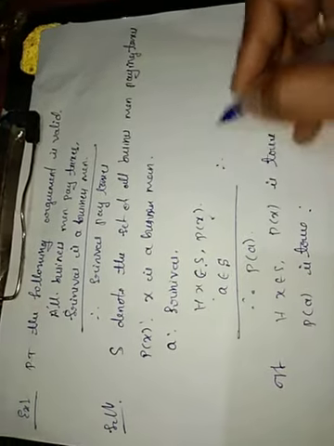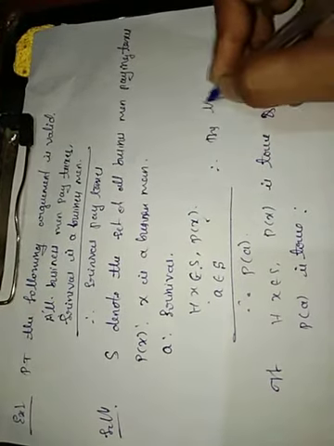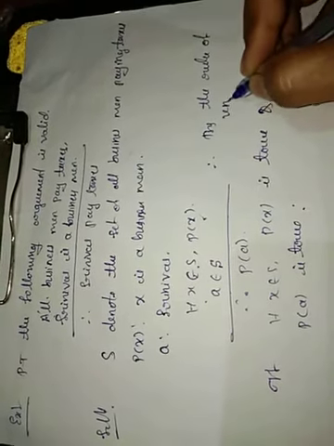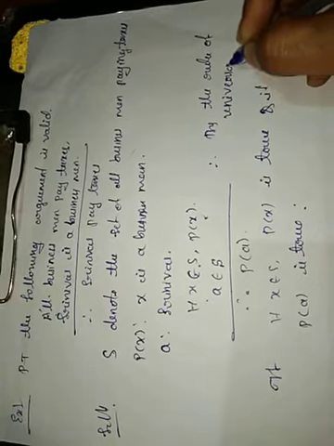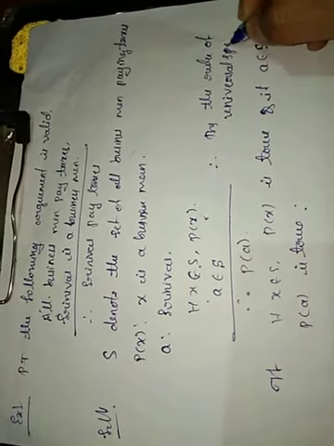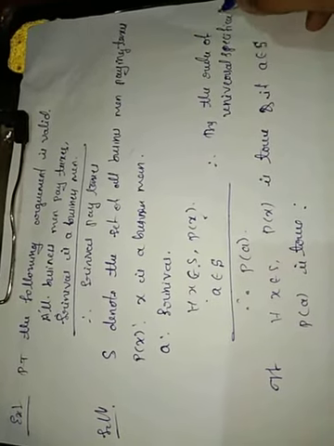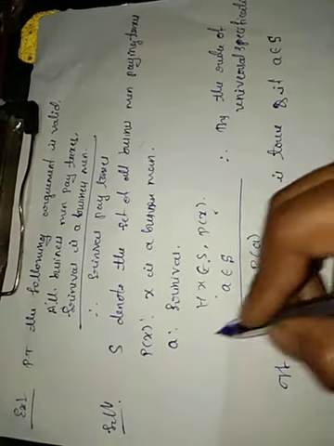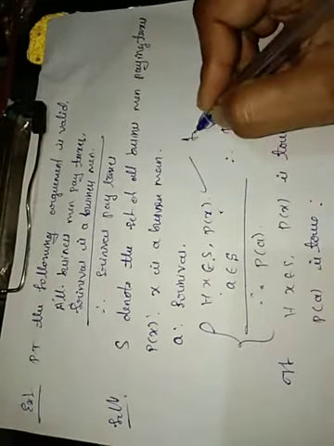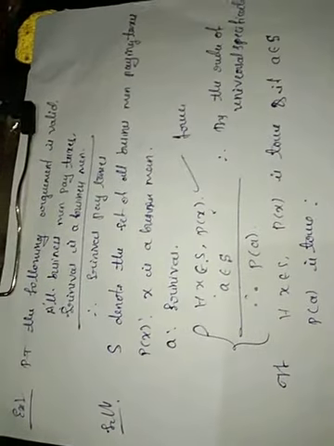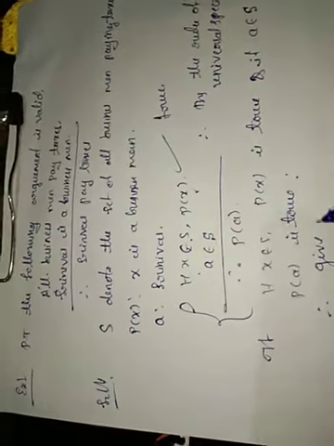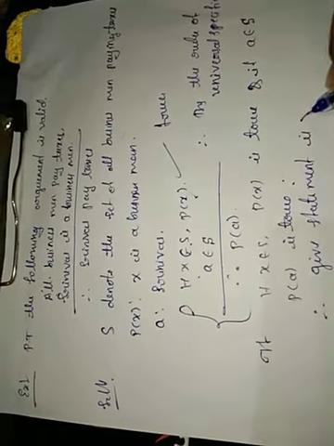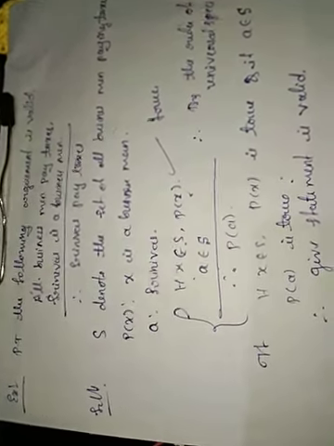Therefore, by the rule of universal specification, we say that the given statement is true, or valid. There is no need to prove anything.